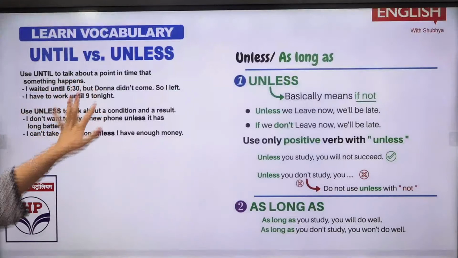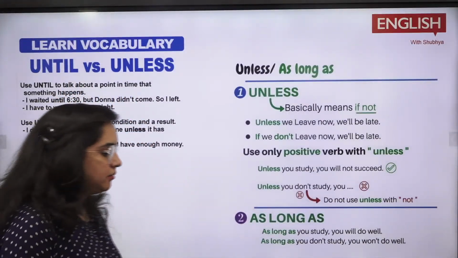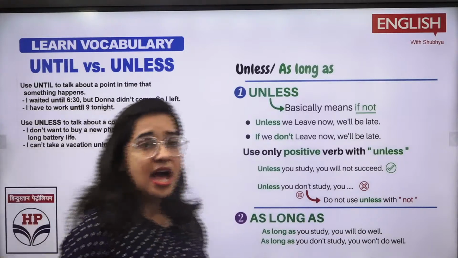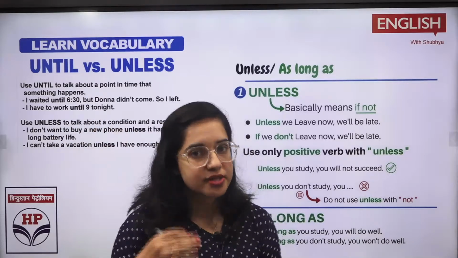Until और unless में क्या फर्क आ जाता है? Until is basically to talk about a point in time. Like if I say I waited until 6:30 but he didn't come, ठीक है, आज मुझे रात को 9 बजे तक काम करना पड़ेगा. I have to work until 9 tonight. So this is a way.